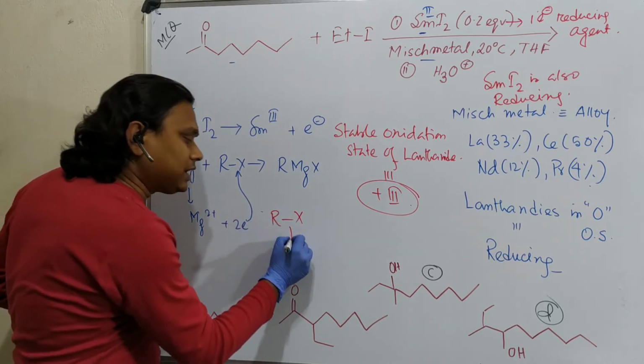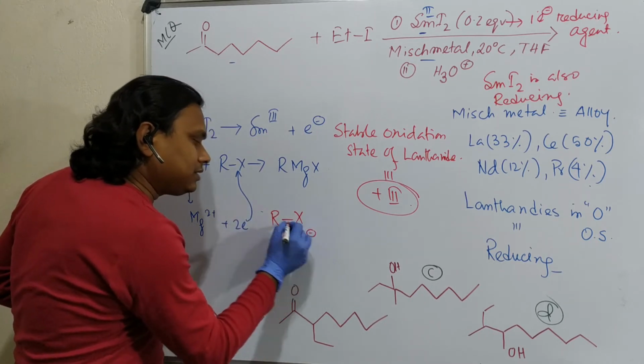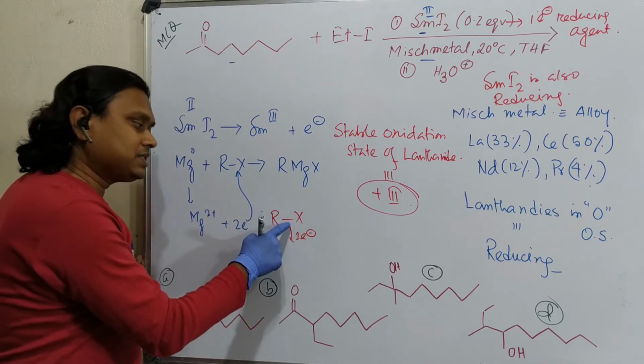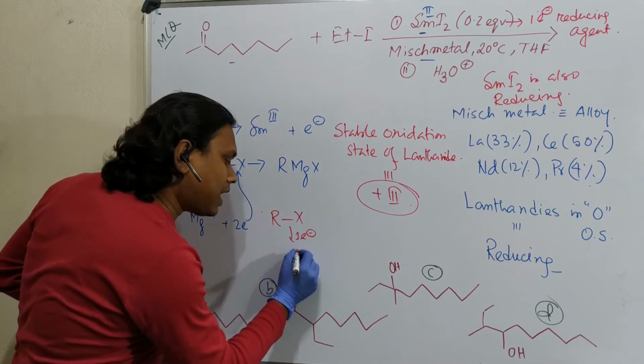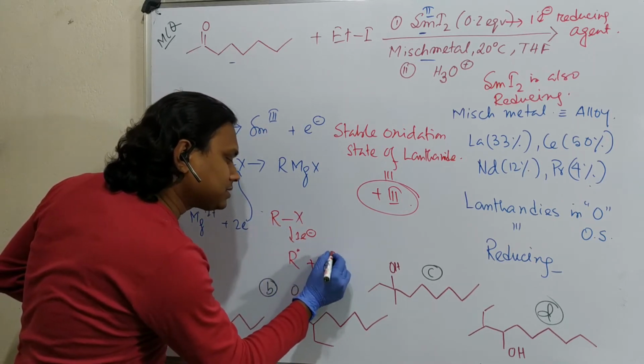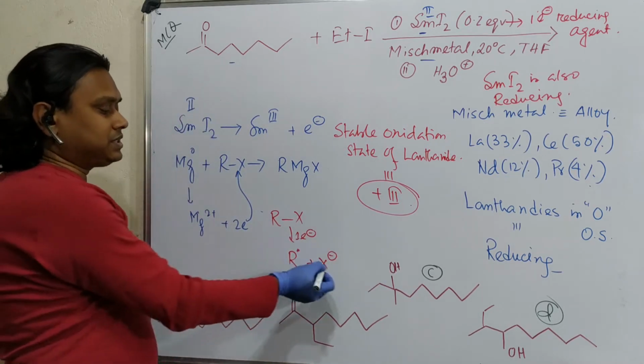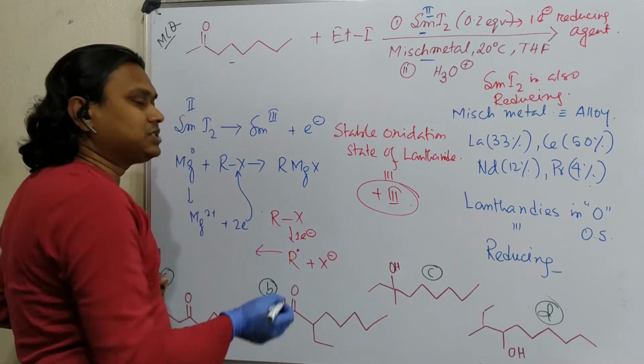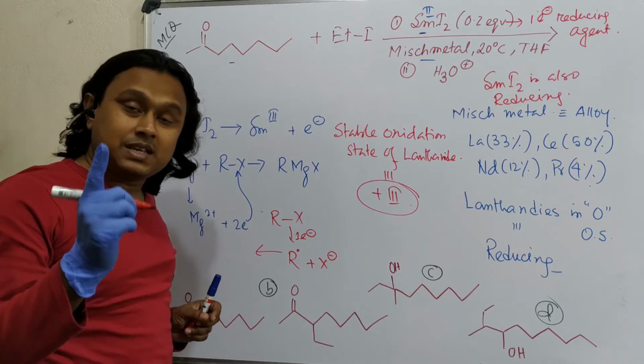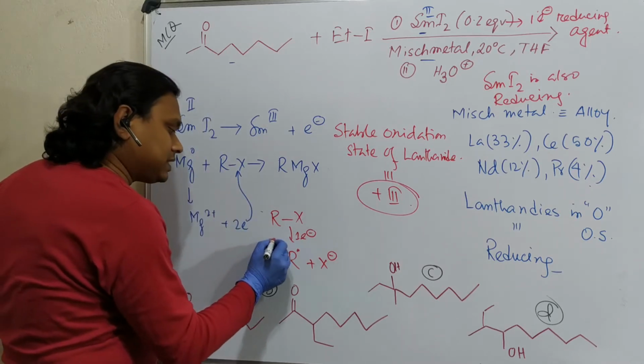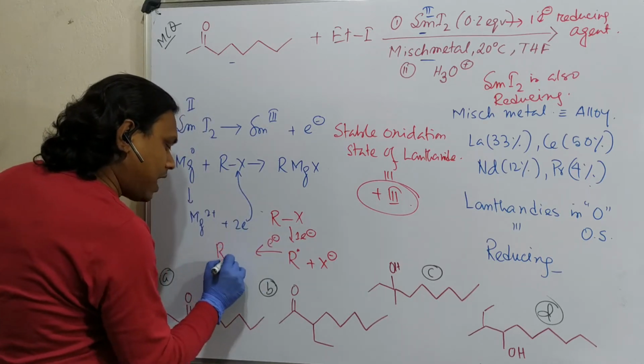When you give 1 electron to RX, it goes to the sigma star and breaks the R-X bond. It will produce R dot plus X minus. Remember, X minus is a stable anion. R dot is a radical, a 7 electron species, still electron deficient. So it takes another electron and forms R minus.